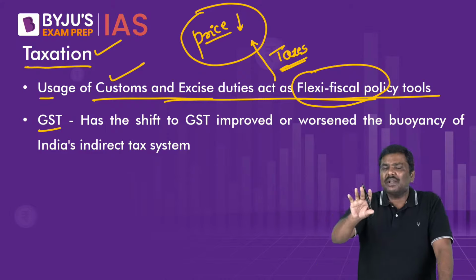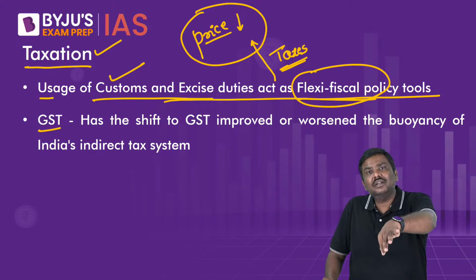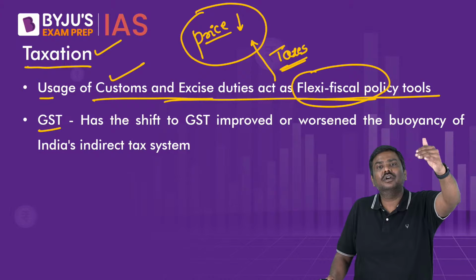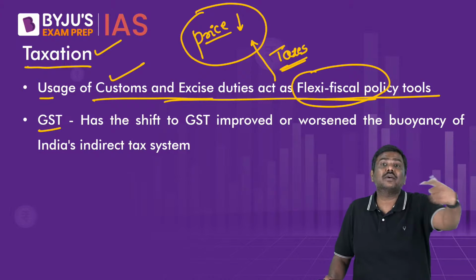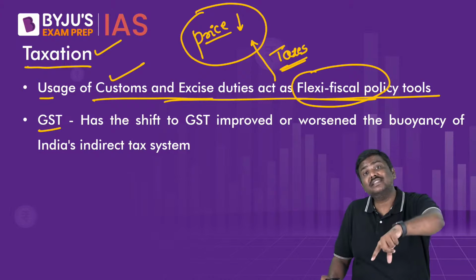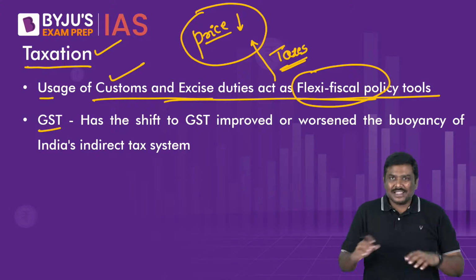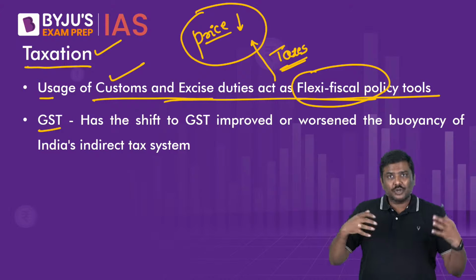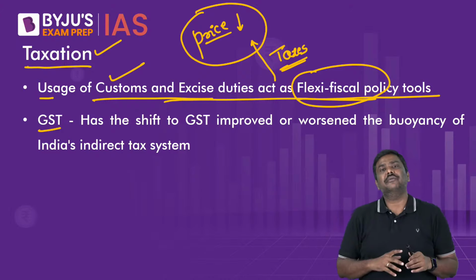Now the question is simple here. Do you want the government to allow the prices of the fertilizers to shoot through the roof, or you want the government to provide subsidies and contain the prices of the fertilizer? And some of you might be thinking, sir, this is very problematic. What should we decide? I'll tell you what government did.